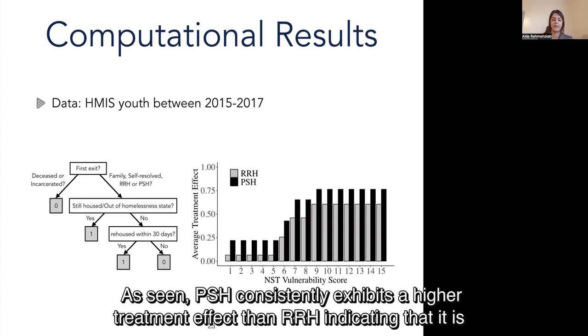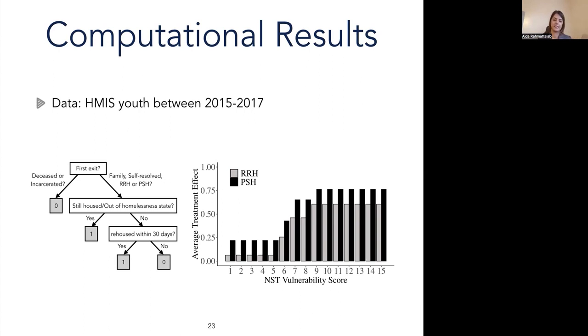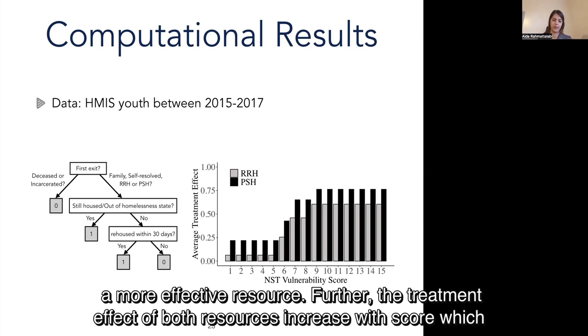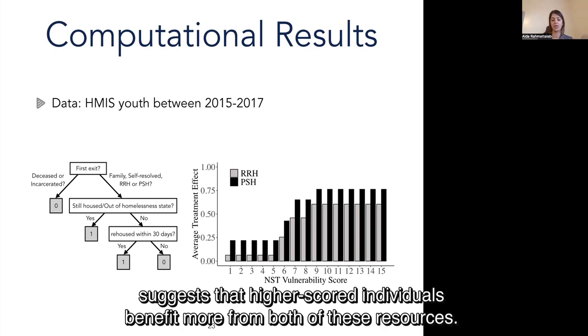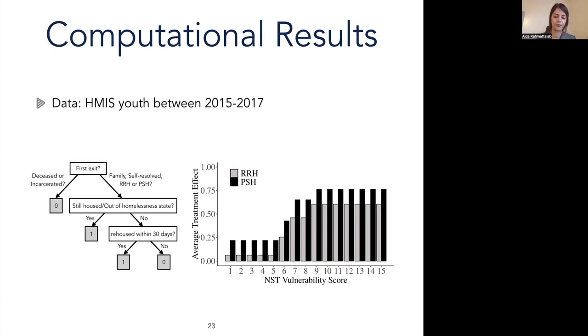As seen, PSH consistently exhibits a higher treatment effect than RRH, indicating that it is indeed a more effective resource. Further, the treatment effect of both resources increased with score, which suggests that higher scored individuals benefit more from both of these resources.